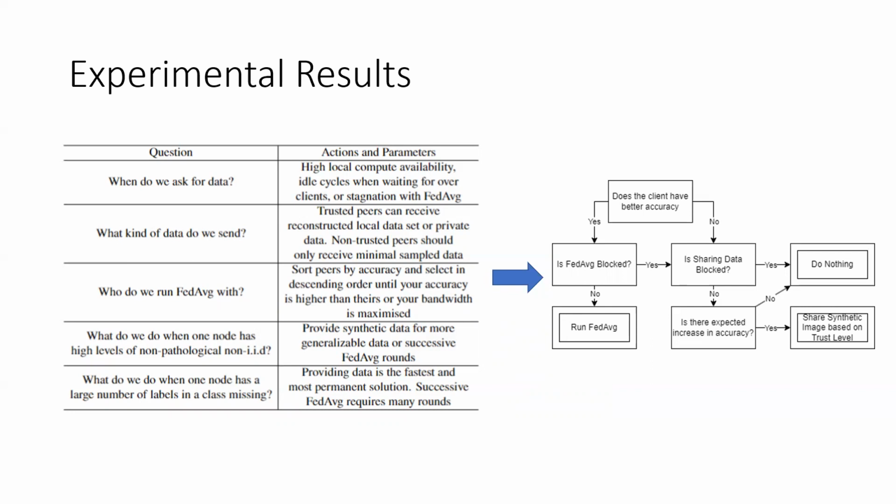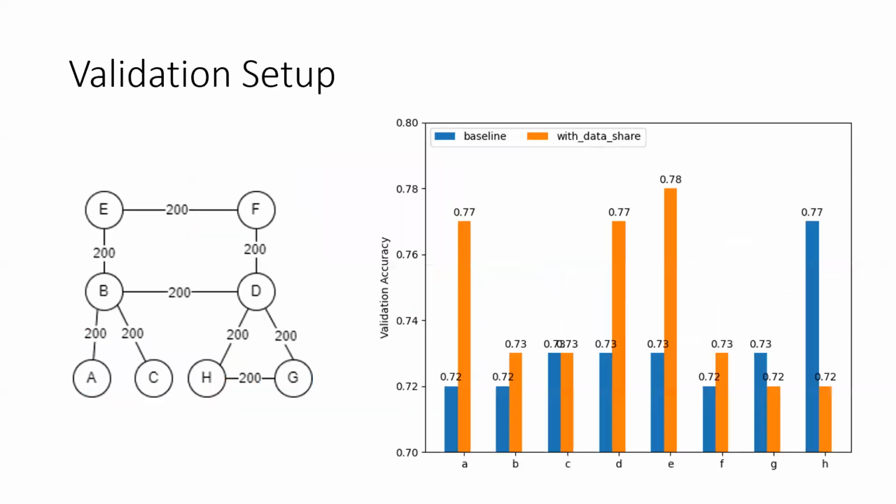Federated averaging has an averaging effect on the expected accuracy. We should always run it if the peer has a higher accuracy, as weights are often smaller than data. Lastly, we should send data when a class label is missing locally. This translates to a decision tree on our right, where the action that we believe will maximize the inference accuracy with the least bandwidth cost.